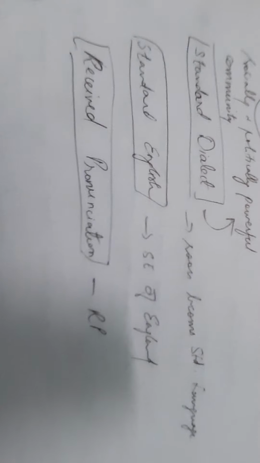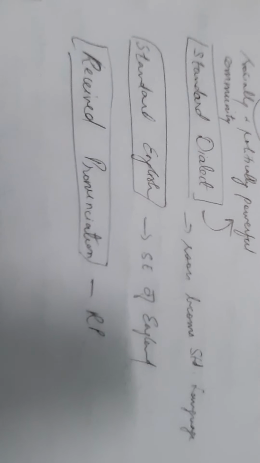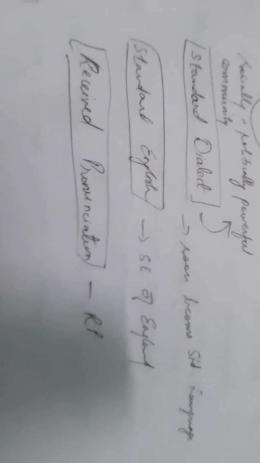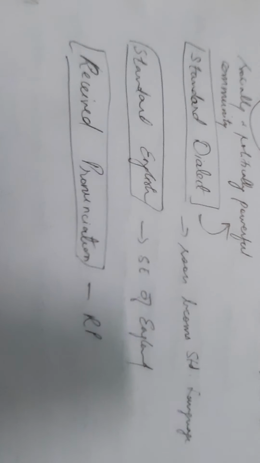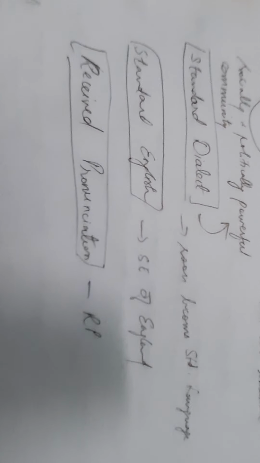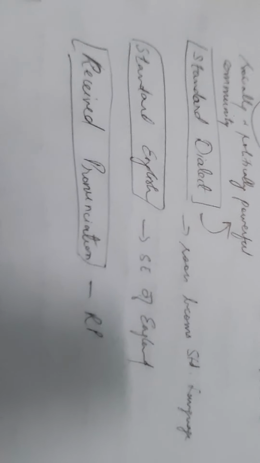As I already mentioned, BBC broadcast also made use of this language. Since this RP was used in BBC broadcast, it was called BBC English.